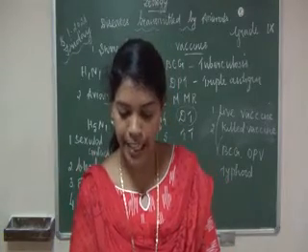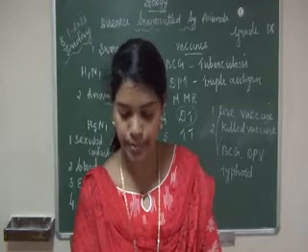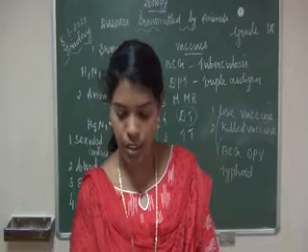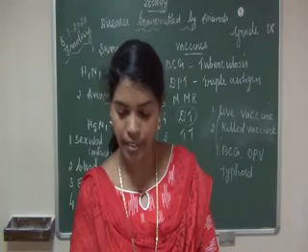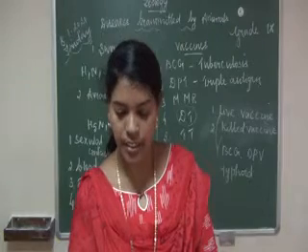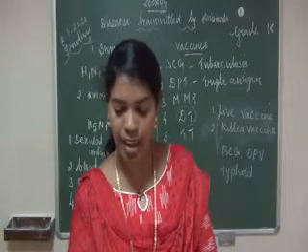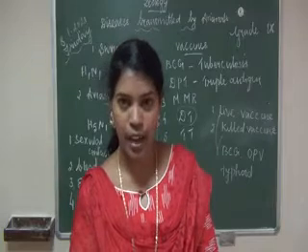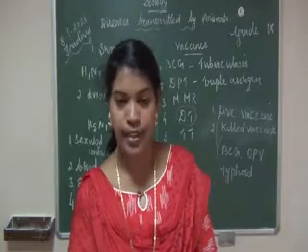Question number 2. Name the vector of malarial parasite. Mention the species of malarial parasite which causes malignant and fatal malaria. Here 2 questions are given. The first one: name the vector of malarial parasite. What is the answer, children? Female Anopheles mosquito. Write it.